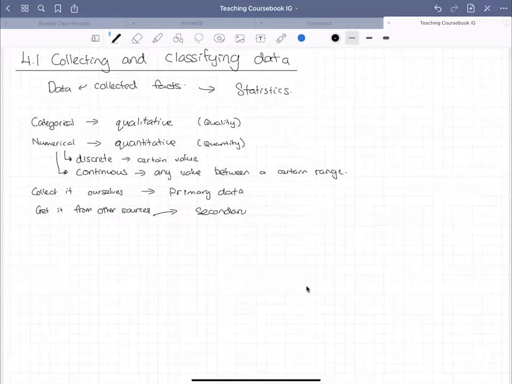So for example, we want to find out how many people like a certain thing, then we can actually go on the internet, or we can go on the magazine, or we can read it on newspaper, or go through a certain website to actually get this data that has been collected by other people. So secondary data is like the word itself, it is like second-hand data. It means that it has been done and collected by other people. So it might not be as accurate, but at the very least, you get a certain amount of information.